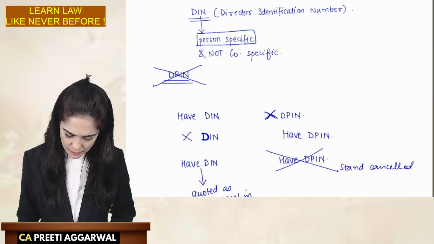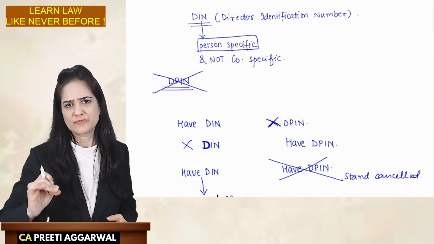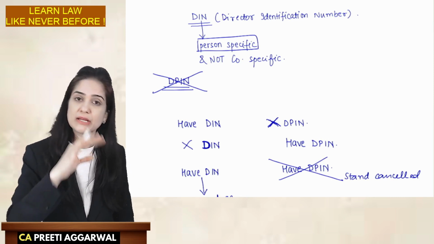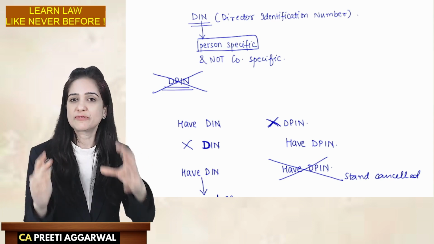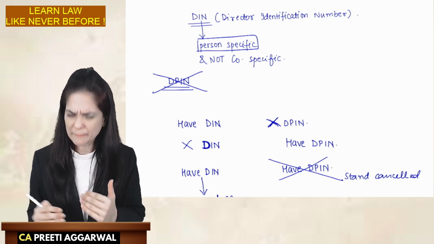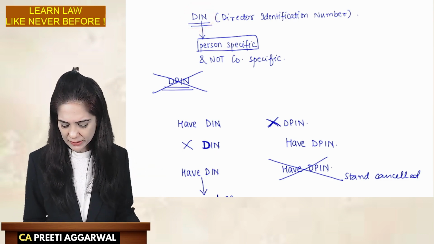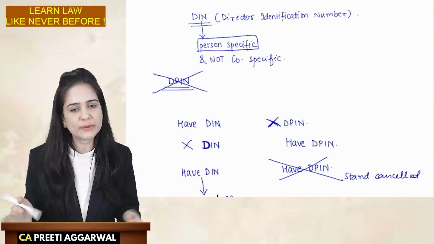So that is the use of DIN. It helps to identify in how many companies this person is a director. There is a limit to the maximum number of directorships. Is it within the limit? That check can be kept only when we have a record, and this is the best way to maintain a record. You will not be able to incorporate a company or LLP unless you obtain DIN or DPIN. That incorporation will not happen at all.